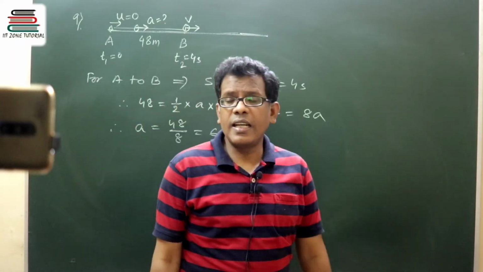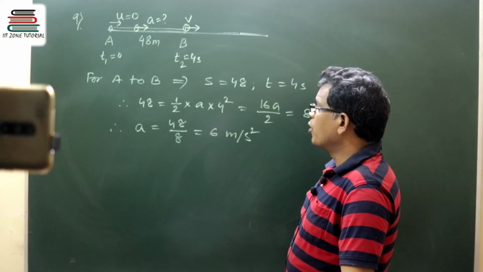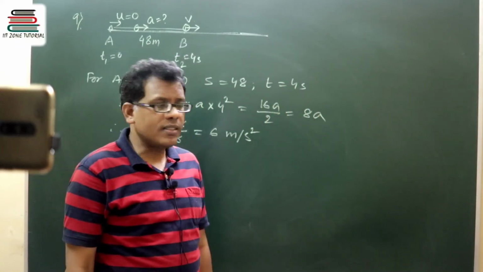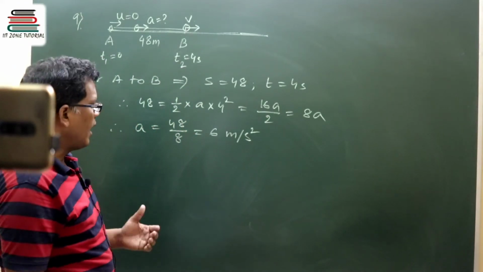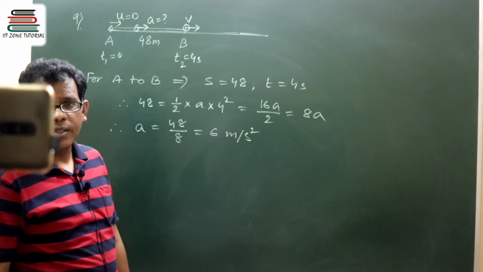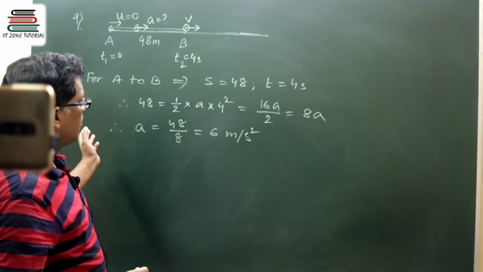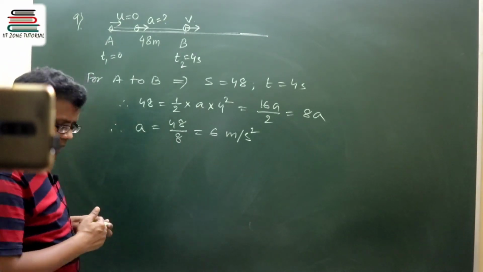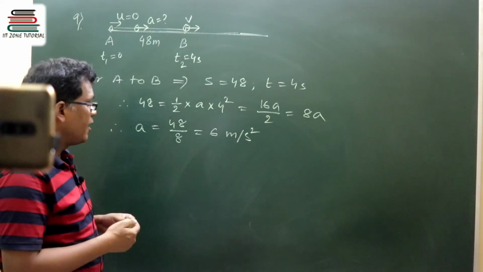So the acceleration value with which the particle travelled for 4 seconds, travelling 48 meter, starting from rest, is 6 meter per second square. Now the question arises, when the particle is moving with this acceleration for the first 4 seconds, what will be the velocity at the end of 4 seconds?